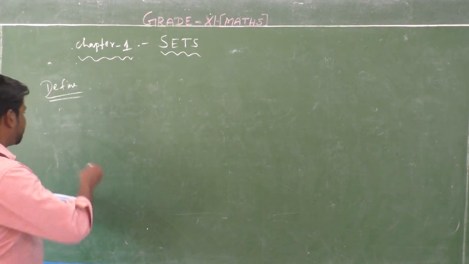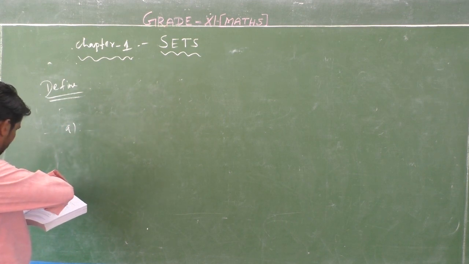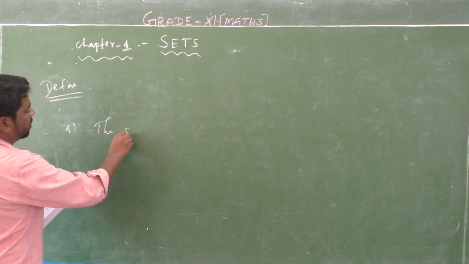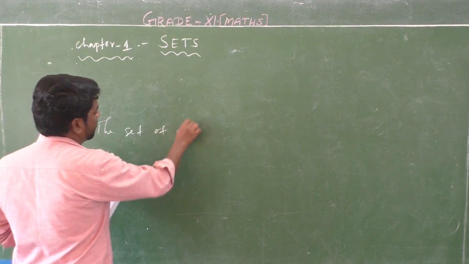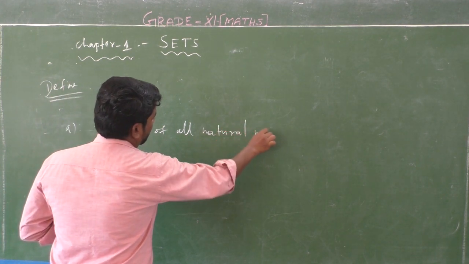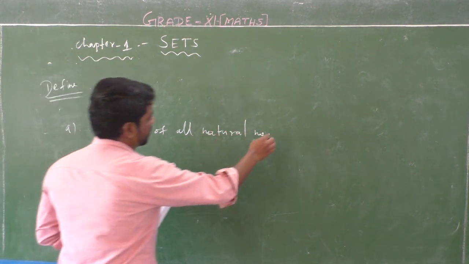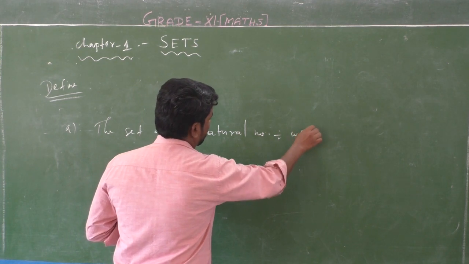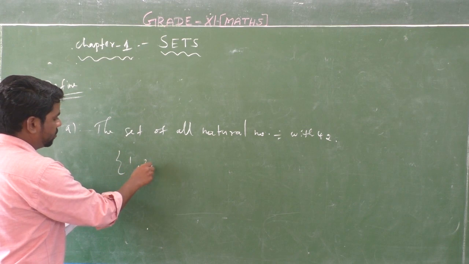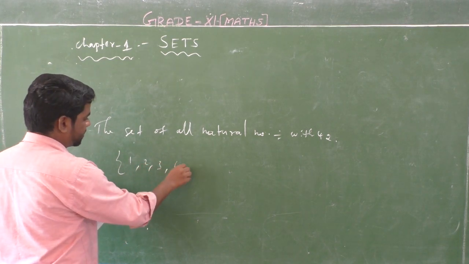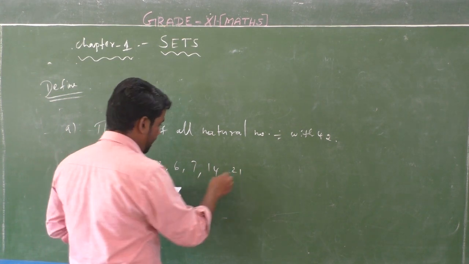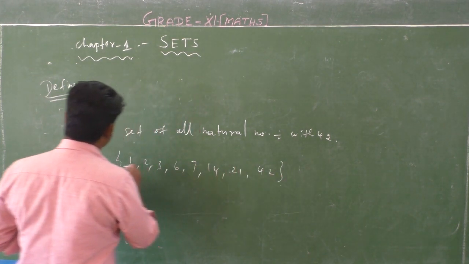First, A is the set of all natural numbers which divide 42: 1 2 3 6 7 14 21 and 42. This is a set.